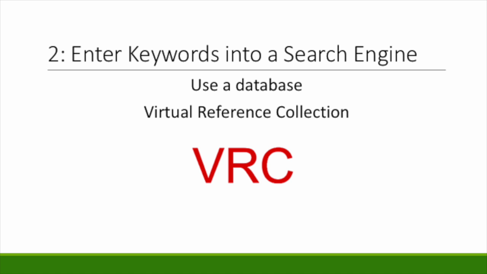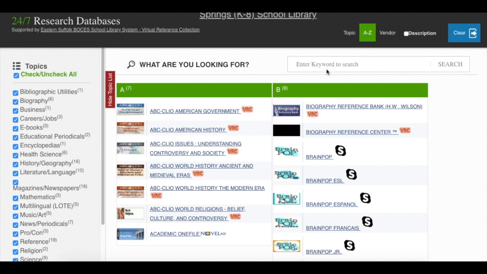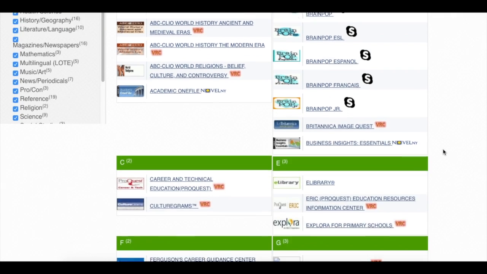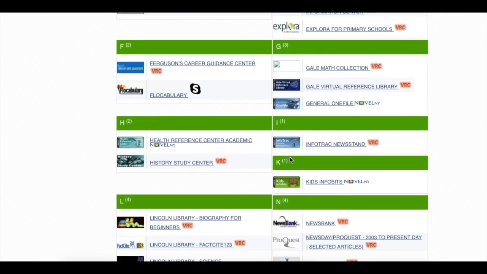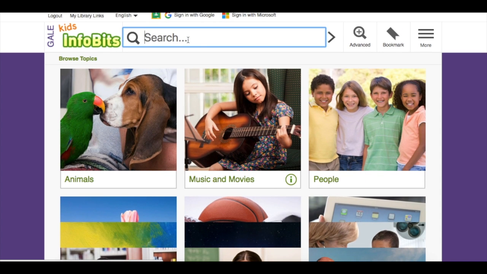Okay. Once you have your list, you are ready to enter them into a search engine. When researching online, your best bet is to use a database search bar. You can choose to search through a collection of databases like the Virtual Reference Collection, aka the VRC. You can enter keywords in the search bar here, or you can choose a specific database and enter the keywords in that database's search bar, like right here.